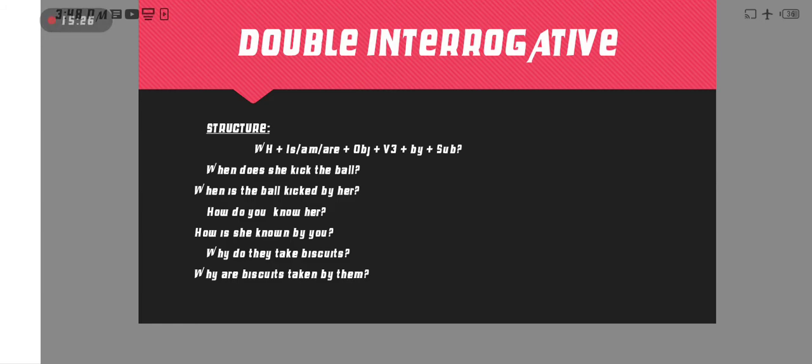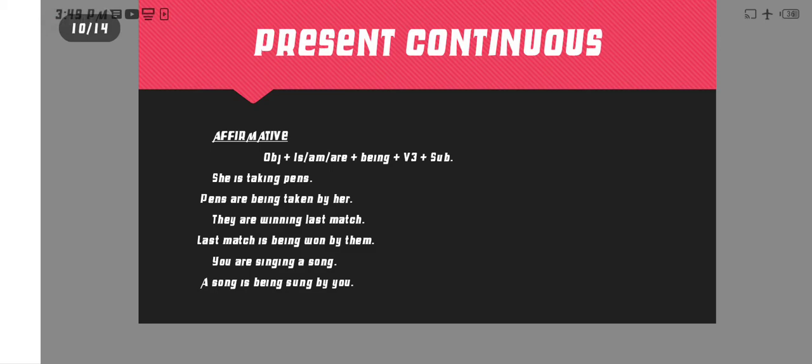Now next one, how do you know her? First the WH family word how, then is MR according to the object. What is the object? Her. So therefore we put here she, known, third form of know, by, and then you, the subject. Why do they take biscuits? So why are biscuits? Biscuit is plural, so therefore we put here are, then the third form and by, then last one them.